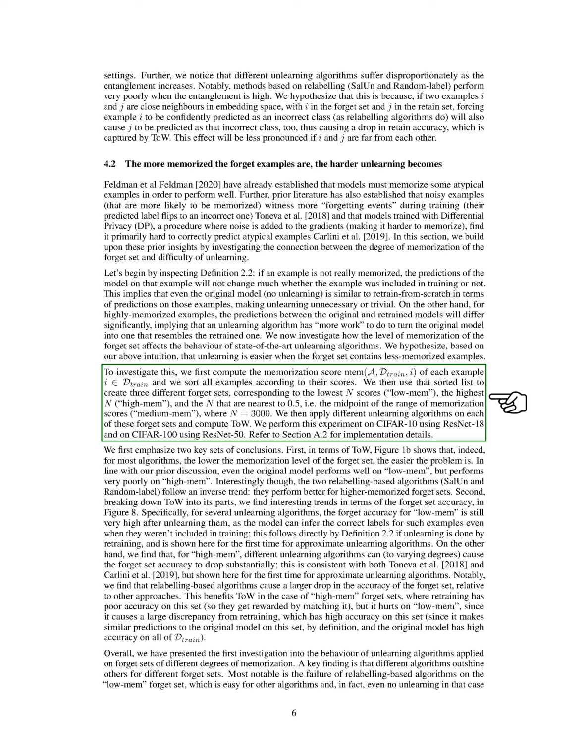To test this, we calculate the memorization score of each example in the training data and sort them based on these scores. We then create 3 forget sets: low mem, lowest scores; high mem, highest scores; and medium mem, scores closest to 0.5. We apply various unlearning algorithms to each forget set and measure the tug-of-war, TOW, required. We conduct experiments on CIFAR10 using ResNet18 and CIFAR100 using ResNet50.